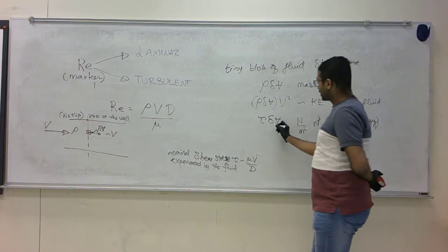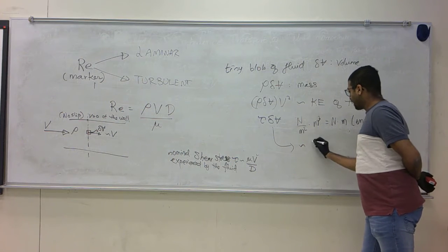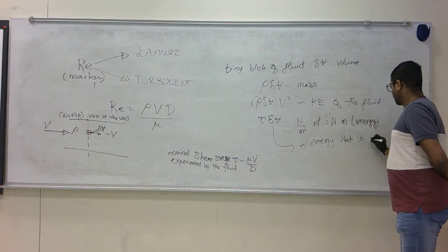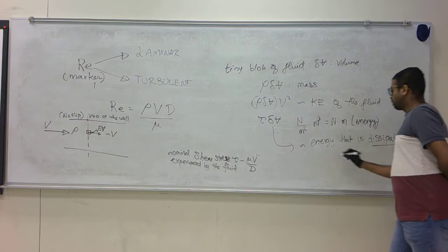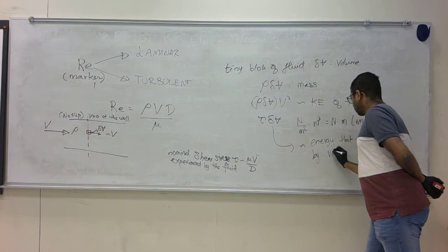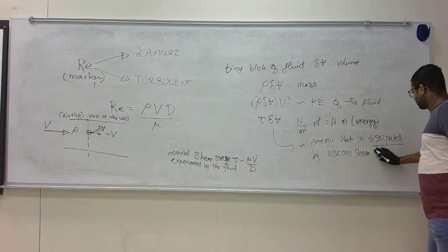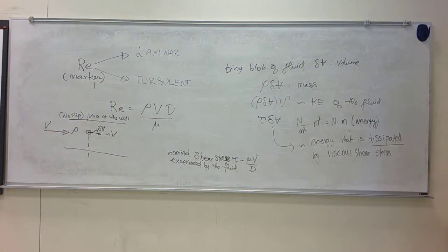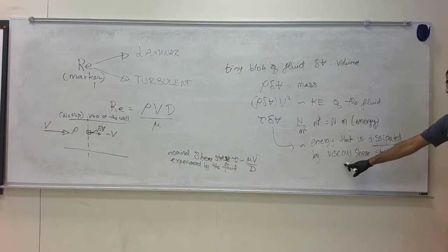This tau times delta V is interpreted as the energy that is dissipated by viscous shear stress.